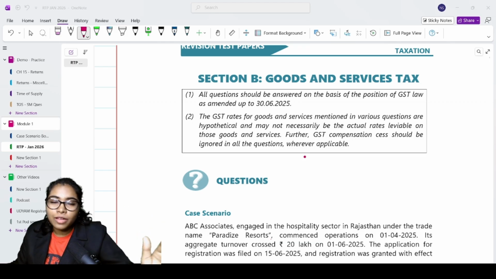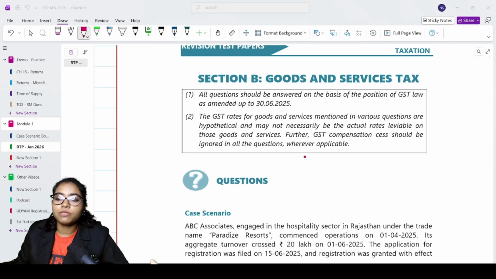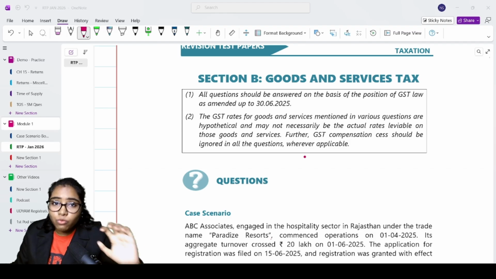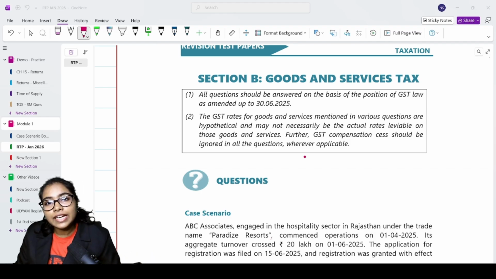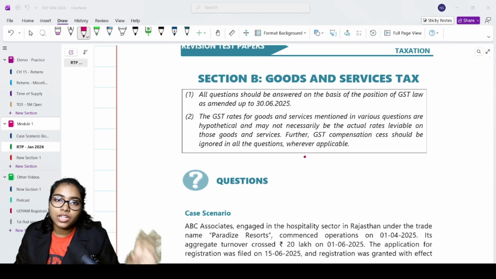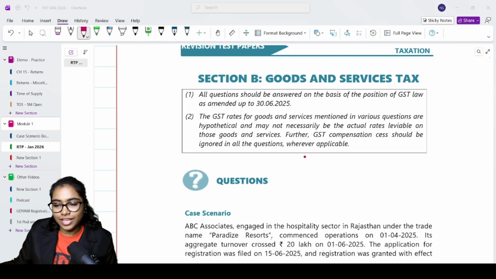I'll try to pack up the session as quickly as possible because, as you all know, we are running out of time. There's very little days left for the examination and I want you to be able to revise the entire RTP for GST portion in as little time as possible. So without any further delay, let's start with our session.